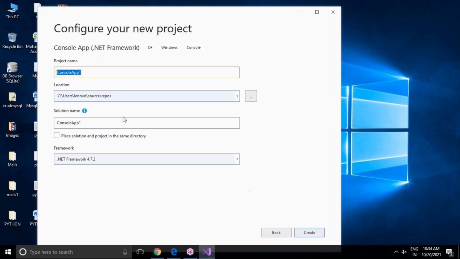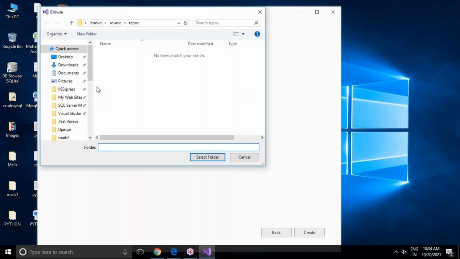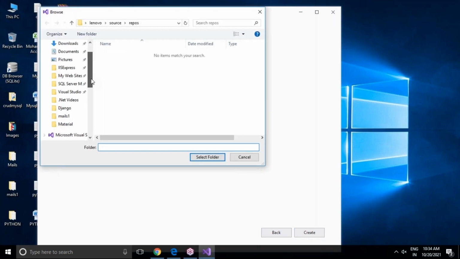After that, it will ask you to choose your project name. Yes, I'm going to select my project name as console app one only. If you want, you can change the name, but make sure that you select a clearly easy access location. Every time I need not go to users, Lenovo, source, repos like this one. So let me click on the ellipsis button. I want to change the location. I'm going to change the location to the G drive.